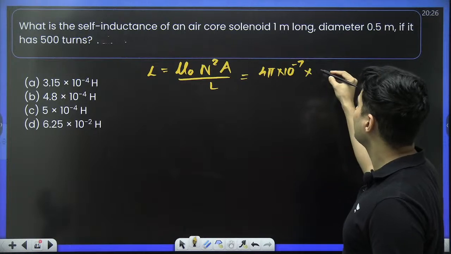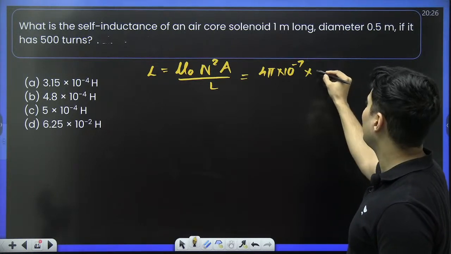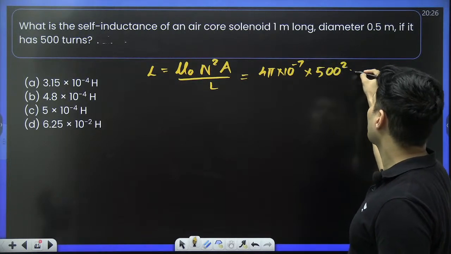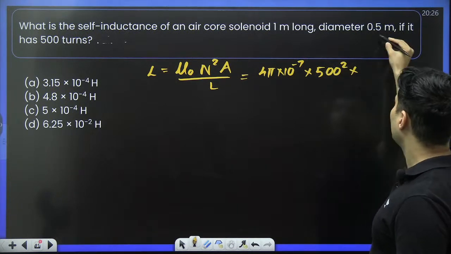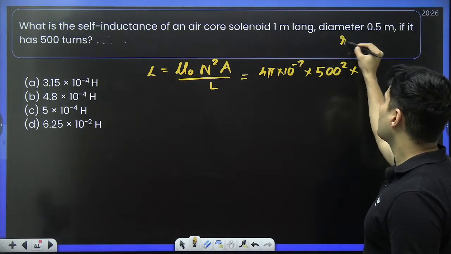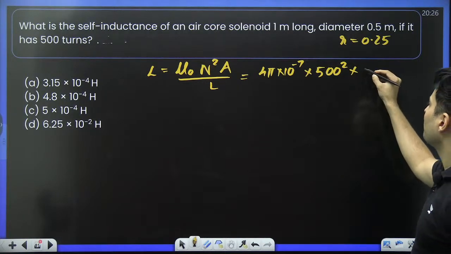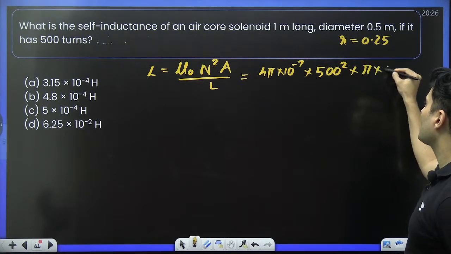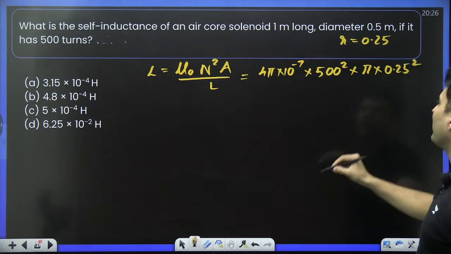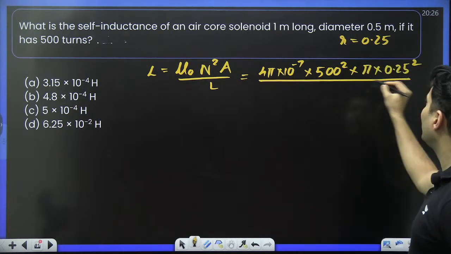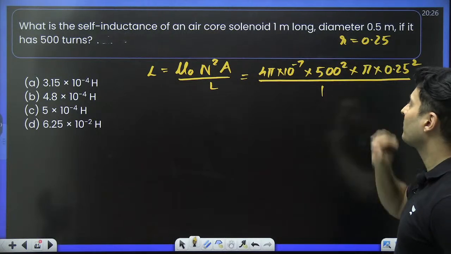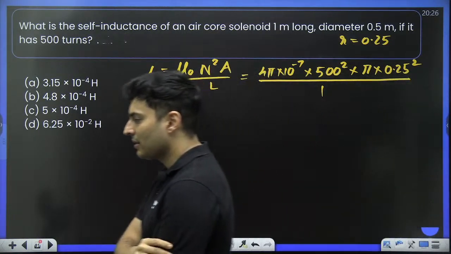Number of turns 500, so 500 square. Area not given, but diameter is 0.5, so radius is 0.25. So this will become pi into r square, that means 0.25 square. The whole thing divided by length. Length is 1.